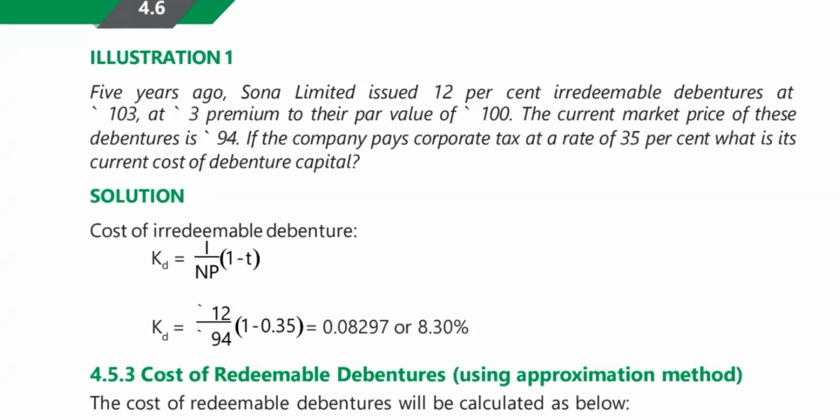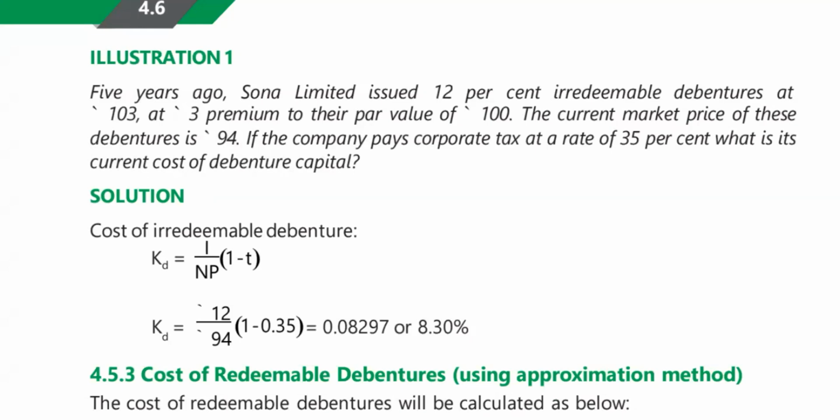Okay, let us see a simple example here. 5 years ago, Sona Limited issued 12% irredeemable debentures. The word you have to remember in the examination is which kind of debentures are being issued, whether it is irredeemable debentures or redeemable debentures. Here in this problem, Sona Limited issued irredeemable debentures at 12%, at 103, at a 3% premium to par value of 100.